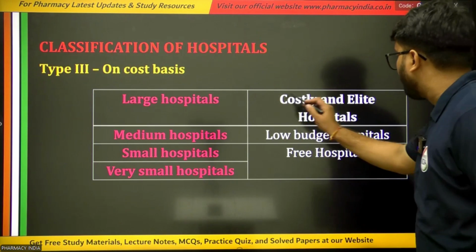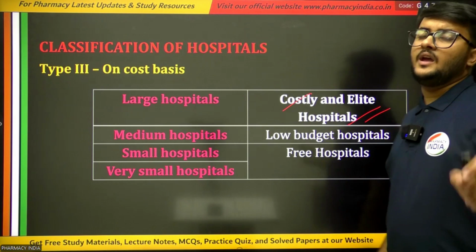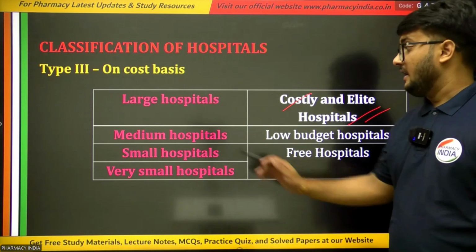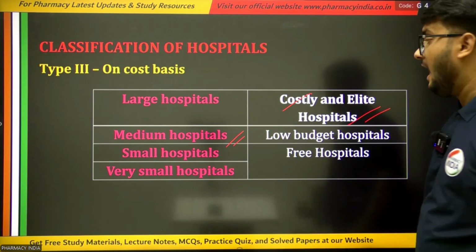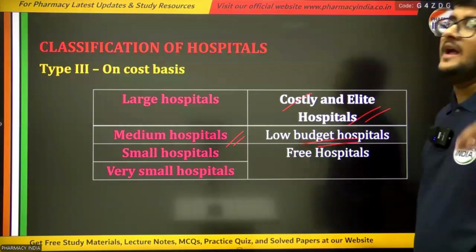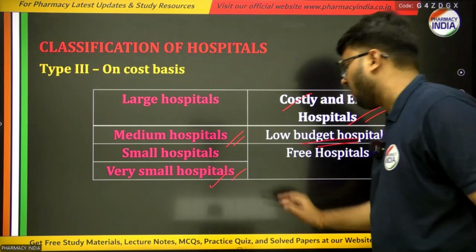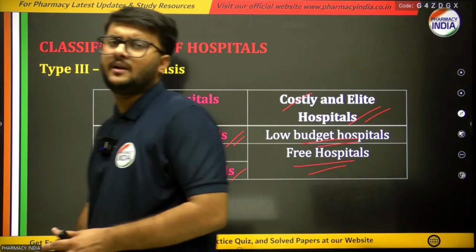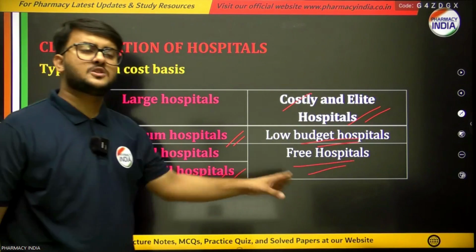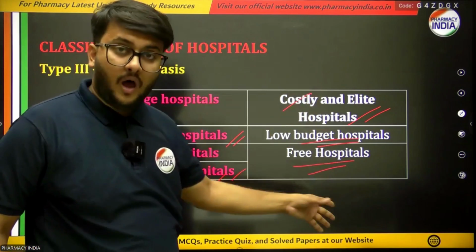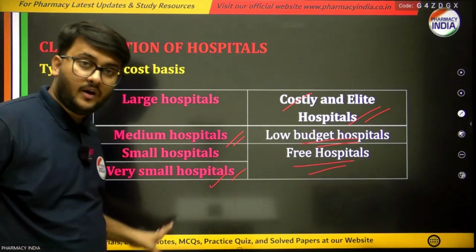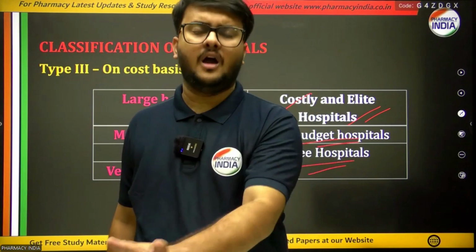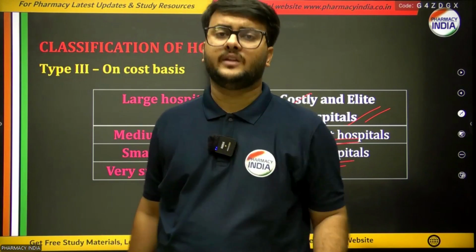Large hospitals are costly, and elite hospitals are affordable only by high class or rich people. Next are medium hospitals. They are low budget hospitals, and small or very small hospitals are free hospitals. You can say that medium hospitals and small and very small hospitals are affordable by the medium classes or the low classes, based on the budgets.